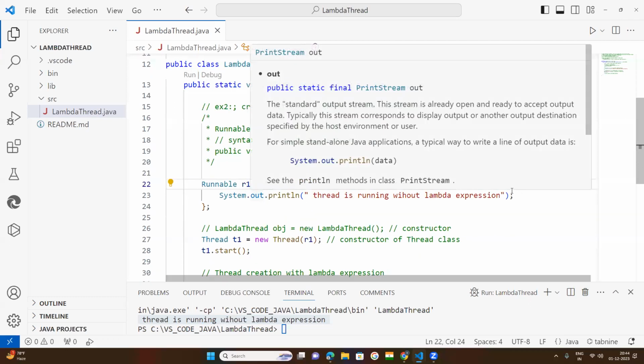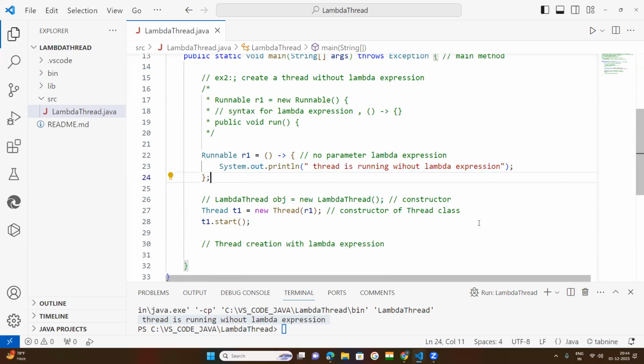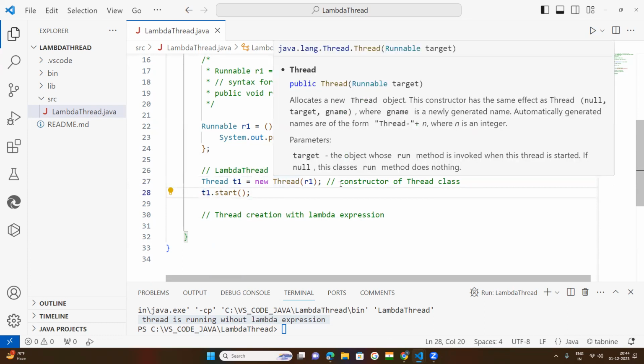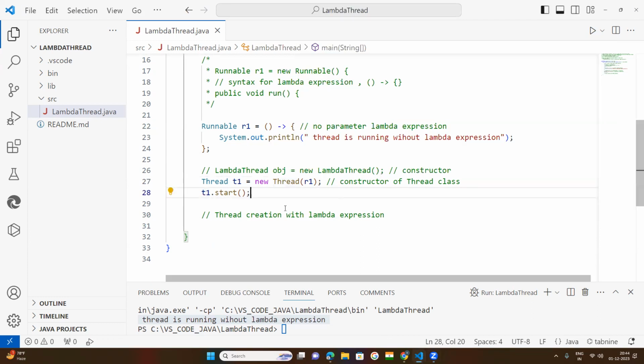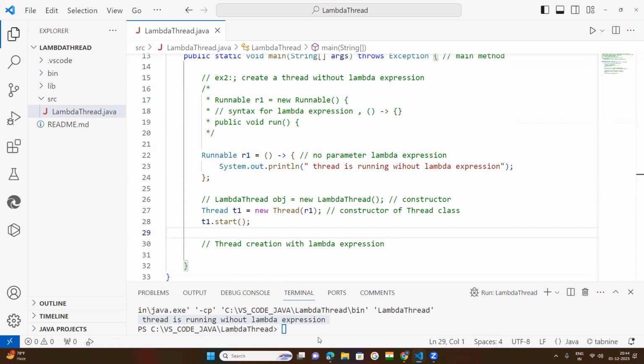Now here you put a statement. Okay. After that, same thing. That is how your thread is created. Then, as we have the syntax, now within this, we start the thread. As I told you, lambda expression will be used to write less